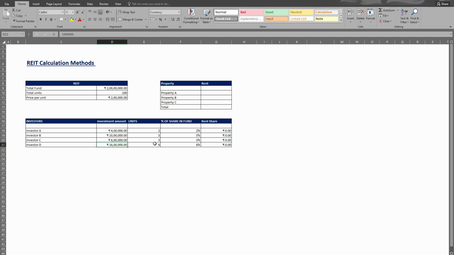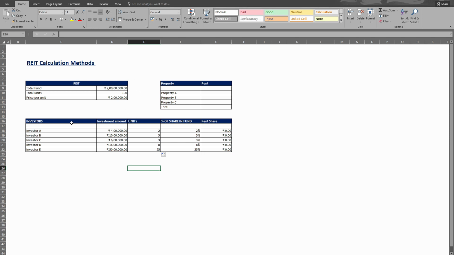These are the units they obtain from the fund, and these are their percentage shares in it. After the company has collected funds from these investors, suppose 18 units have been sold to investors, and the remaining 82 units the company holds itself. The company has put its own money into the fund, or it can add more investors. Suppose another investor enters the market and invests 50 lakh rupees. So they obtain 25 units, 25% of the fund.